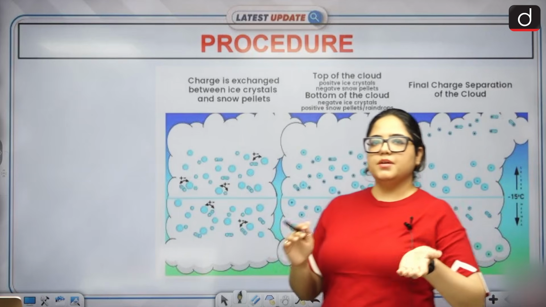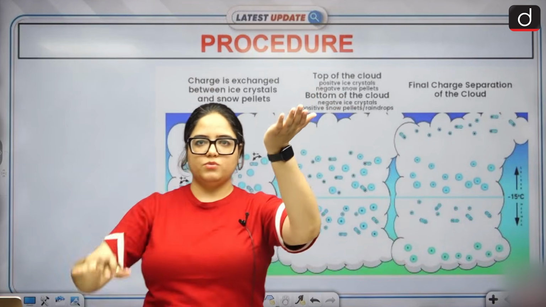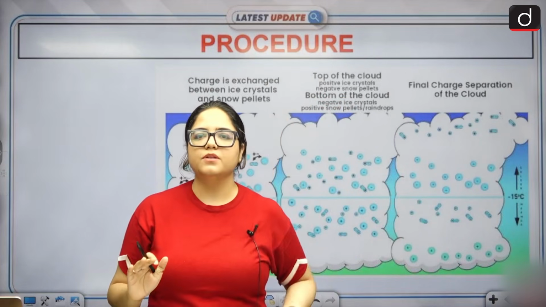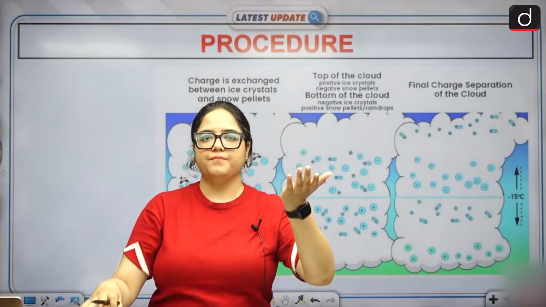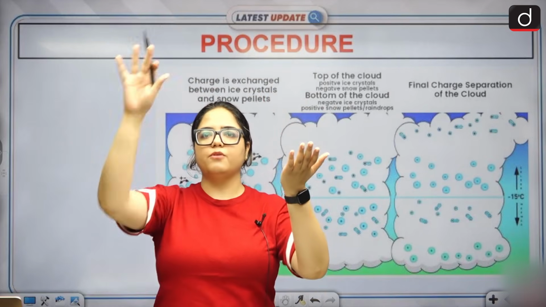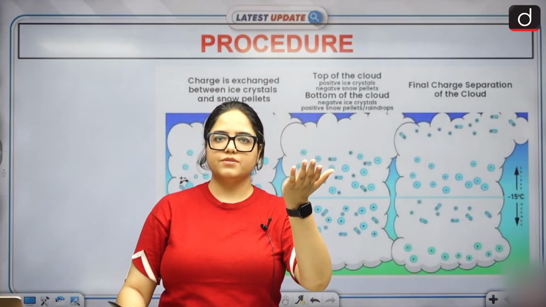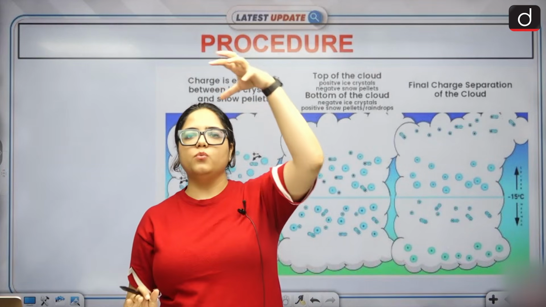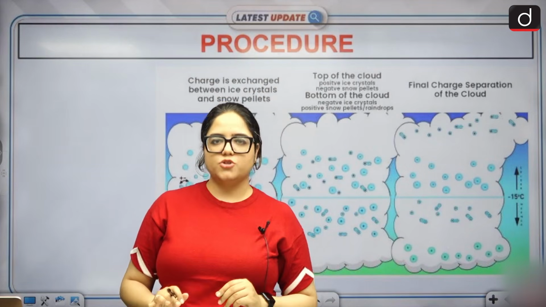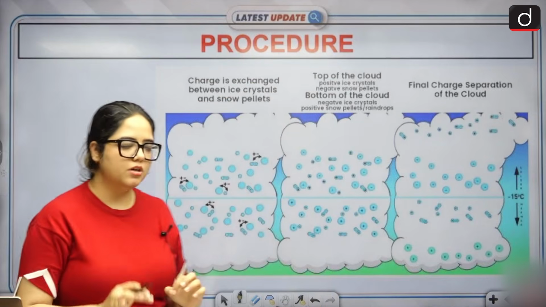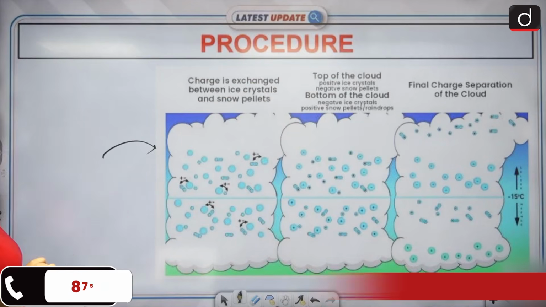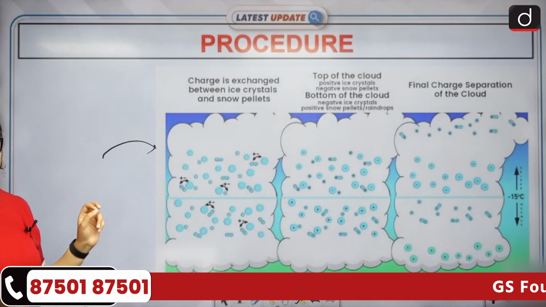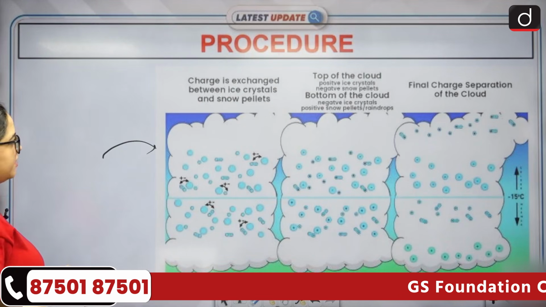In the meantime, within this updraft and downdraft, do you understand updraft and downdraft? Rising up of the warm air, forming cloud, dissipating, right? That is updraft, and the fall of the rain is downdraft. Okay. With that rain, the wind is also going to come with a lot of pressure. Why a lot of pressure? Because at the same time, within the cloud, you will see charge developing. Why is the charge developing?